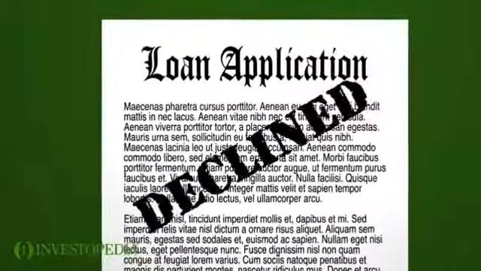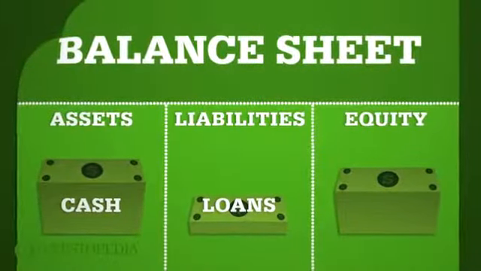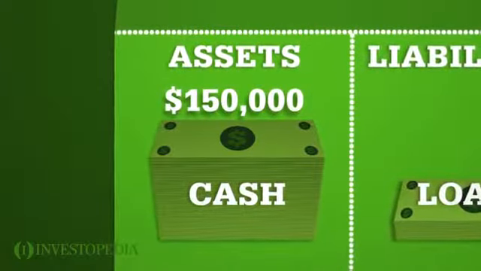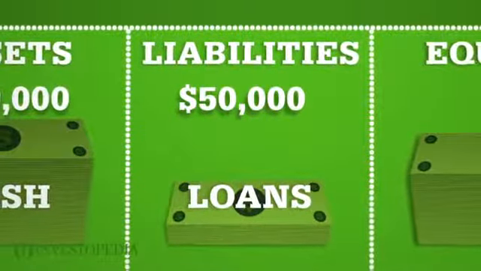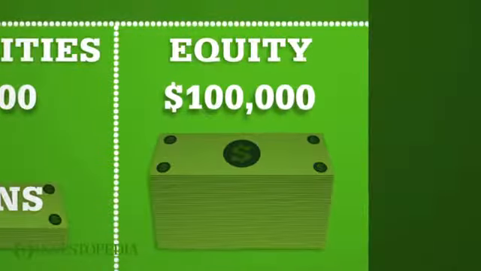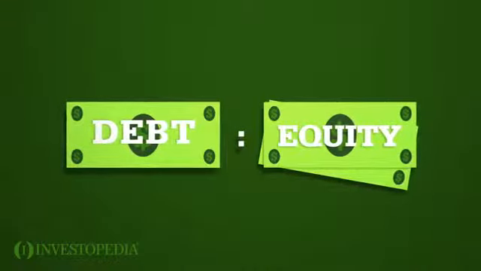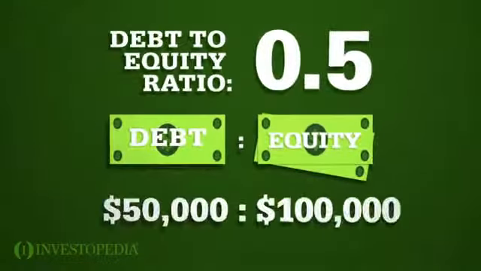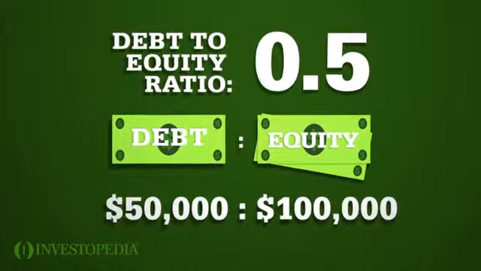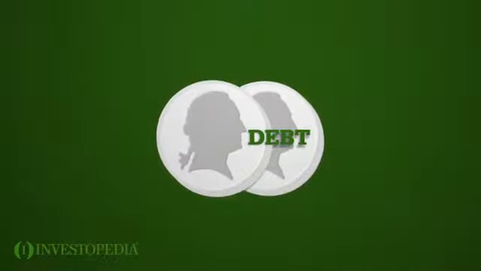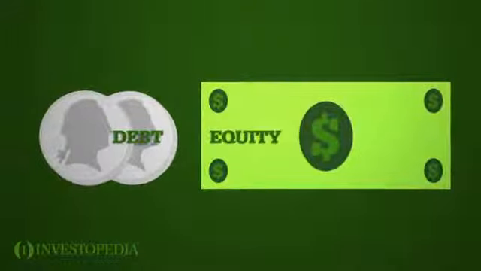His application is declined. Al's balance sheet is much stronger. Al has $150,000 in assets and only $50,000 in liabilities. His equity is $100,000. Al's debt-to-equity ratio is 0.5, $50,000 over $100,000. This means Al has 50 cents of debt for every dollar of equity.